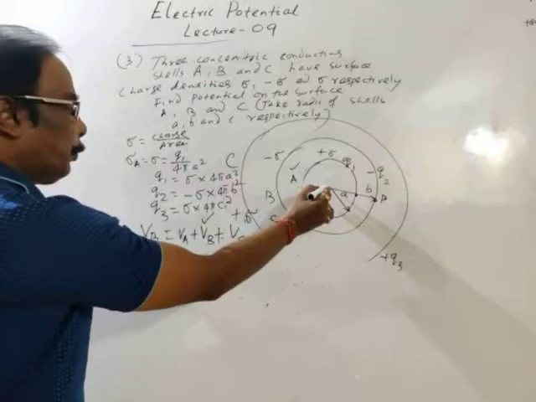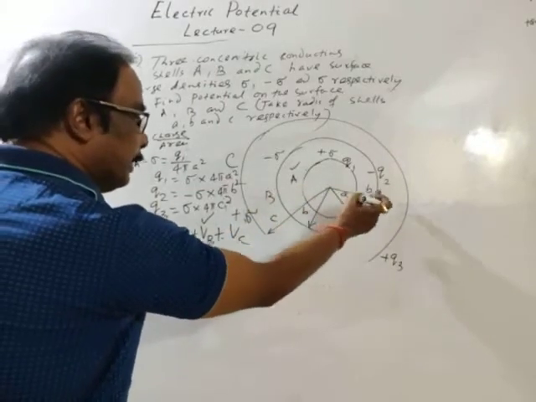Due to A, this point is outside the surface.